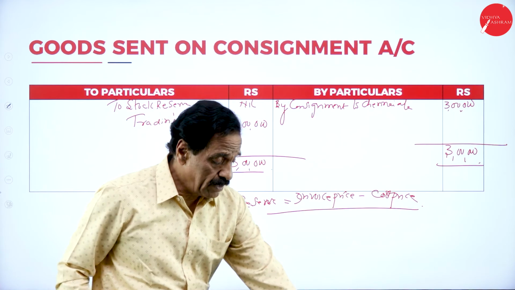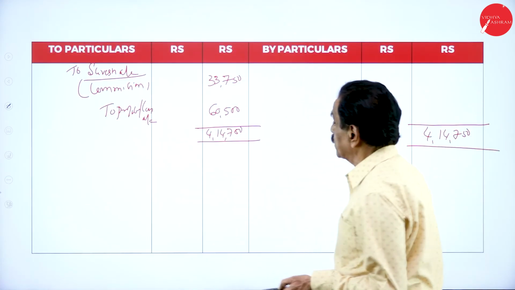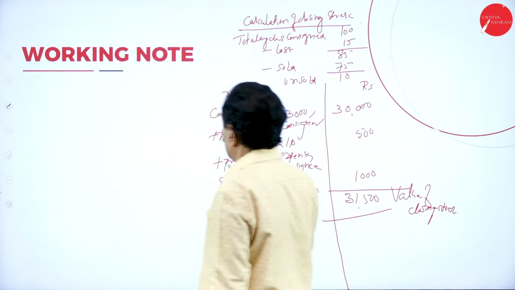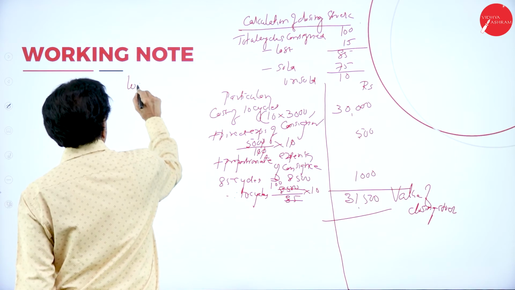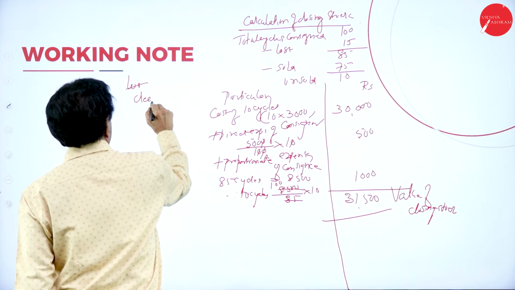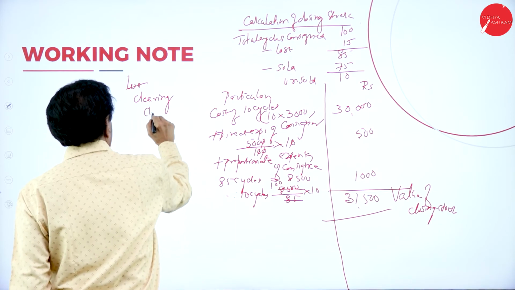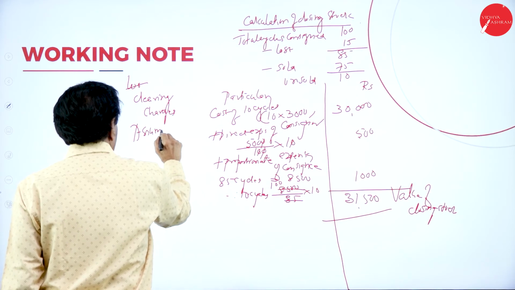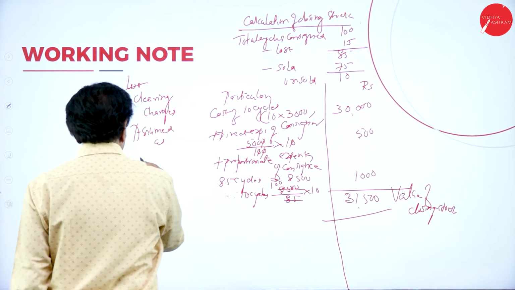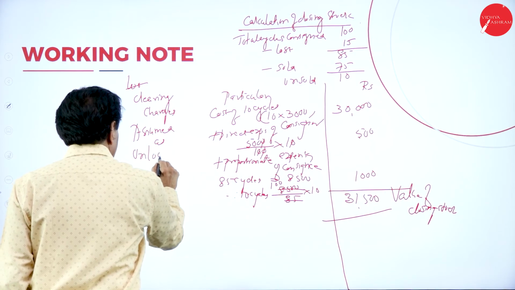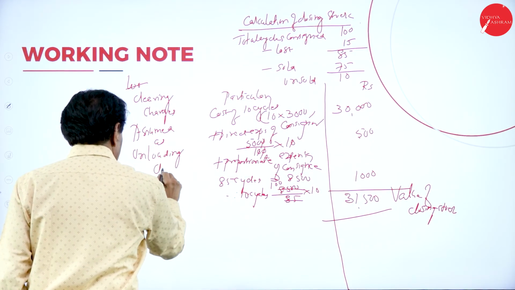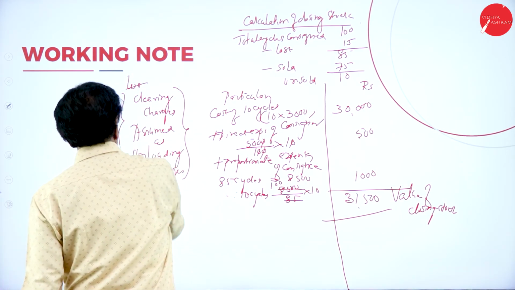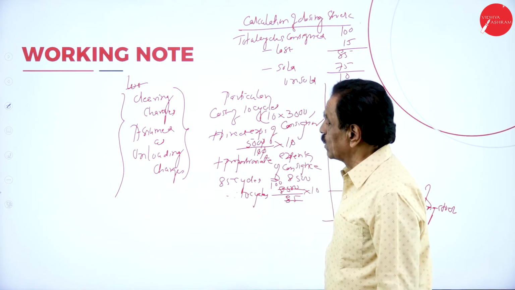So assume that here the assumption is loading charges have been taken. Here proportionate loading charges; clearing charges assumed as unloading charges.